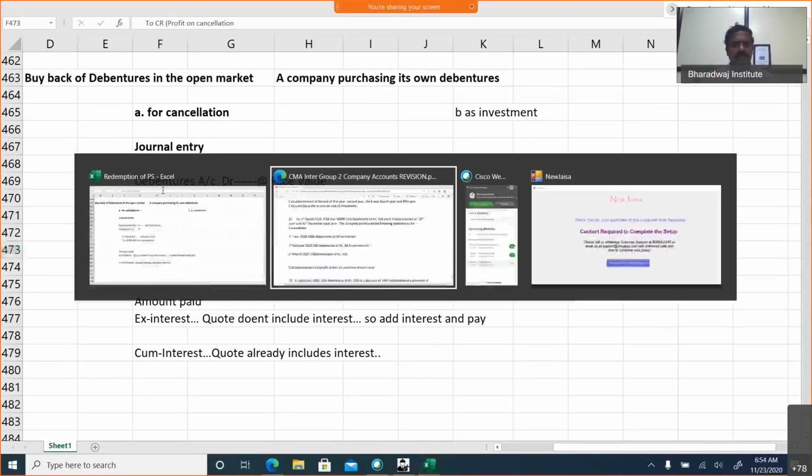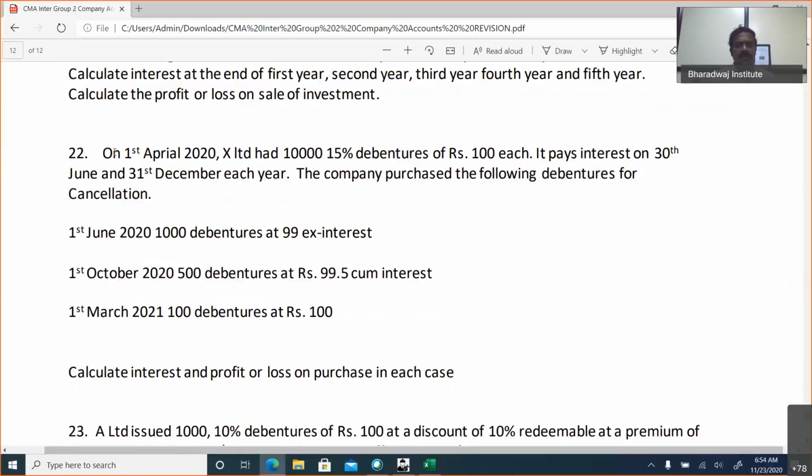Shall we? On 1st April 2020, X Limited had 10,000 15% debentures of 100 each. It pays interest on 30th June and 31st December every year. Look, interest is paid on 30th June and 31st December every year.